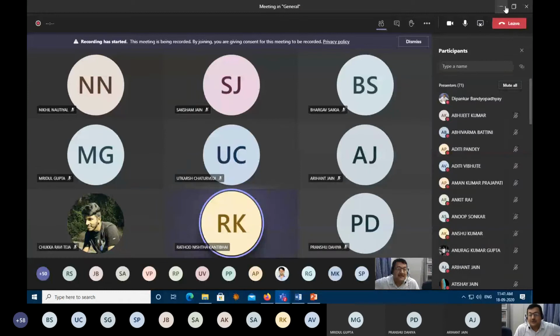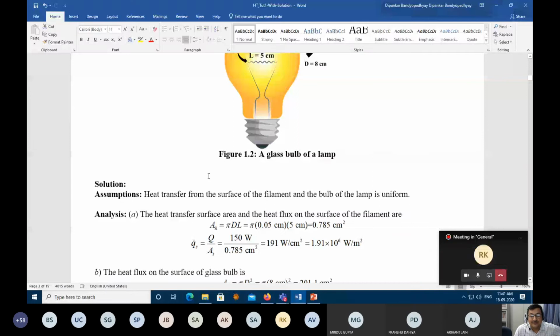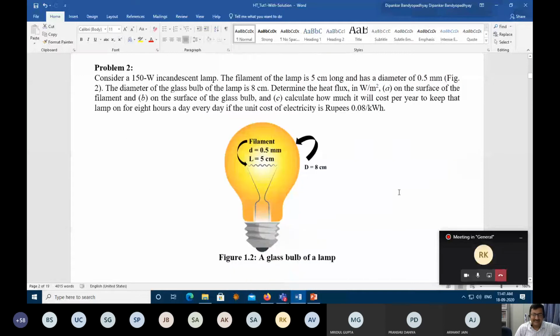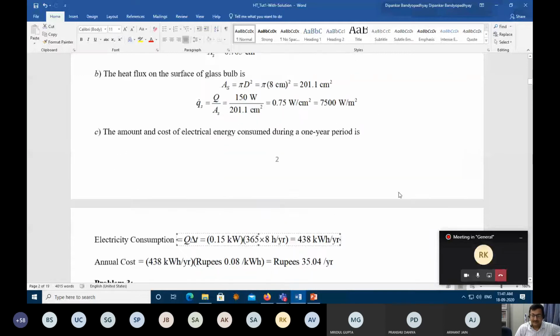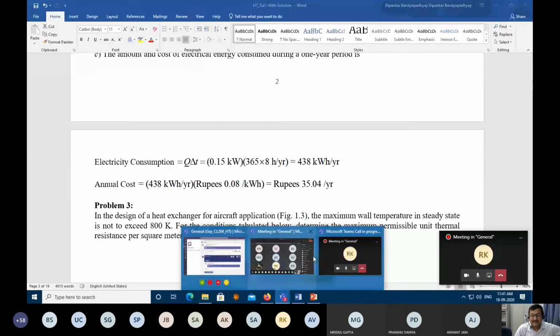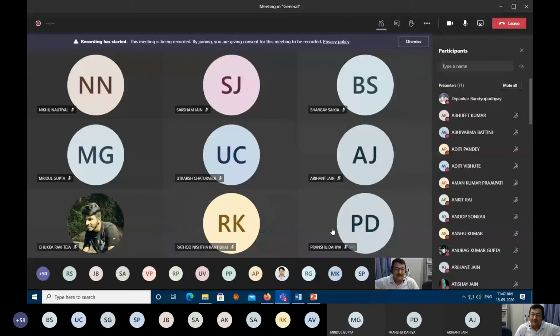35.04 rupees. So you are spending 35 rupees per year for a bulb. If you lit up a bulb of 100, what is the typical wattage of a tube light that we use? Can anybody tell me? Anybody has the idea? 40 watt. 30 or 40. 40 watt. And what are the typical powers of LEDs these days? 3 to 4 watts.